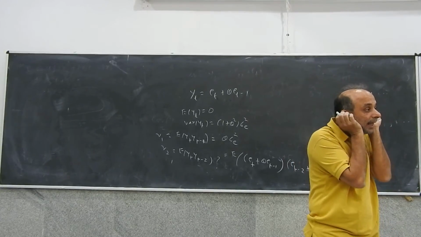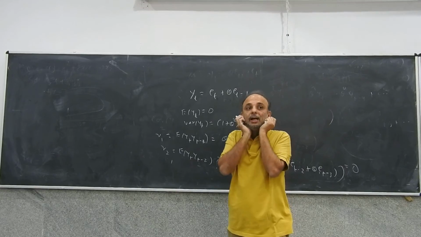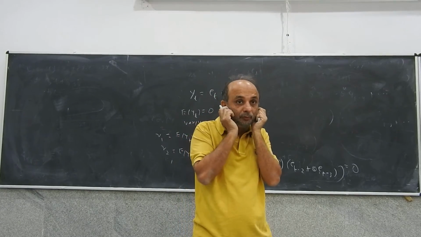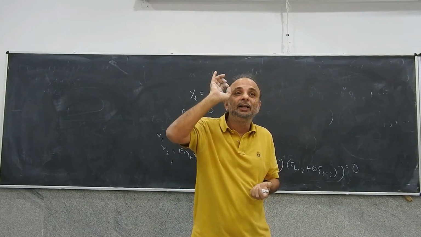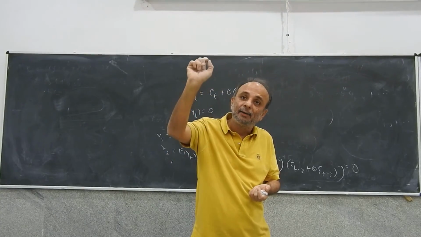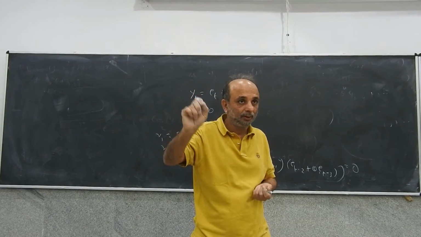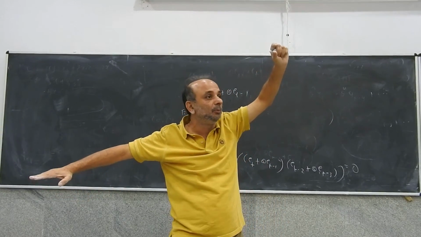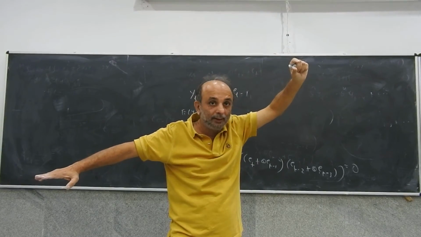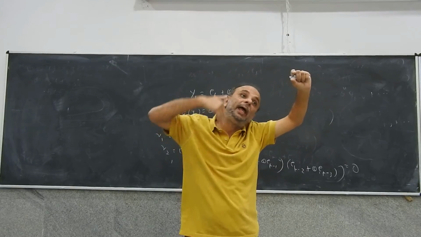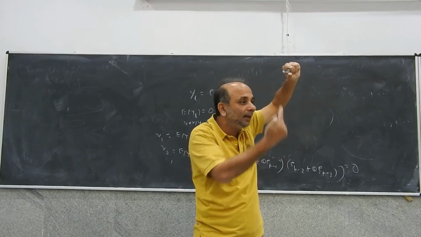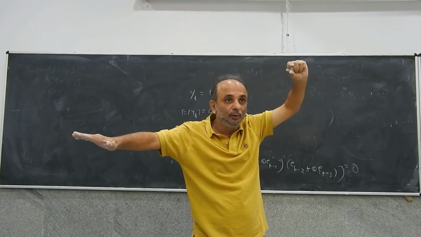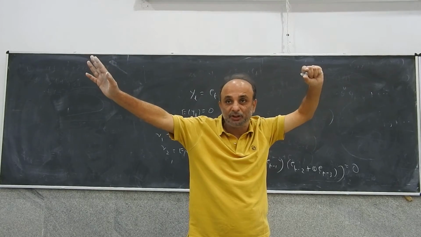So how does an MA process differ from an AR process? Consider the autocovariance function of an AR1 process and an MA1 process. The autocovariance function of an AR1 process will be infinitely long-lived but keep on becoming smaller and smaller. The autocovariance function of an MA1 process will only have a non-zero value at lag 1 and then be 0 throughout. Only gamma 1 will be there, gamma 2, gamma 3, gamma 4 will all be 0.